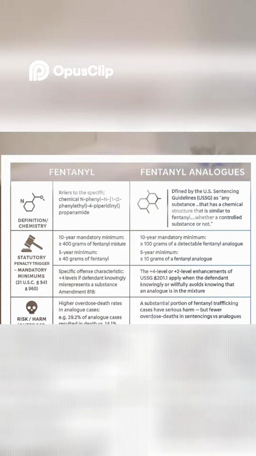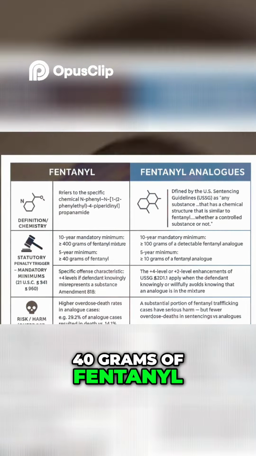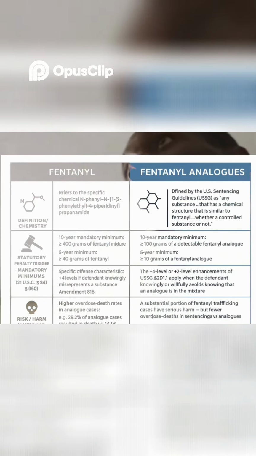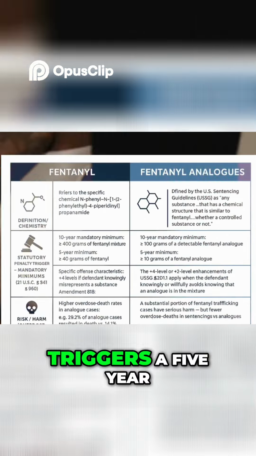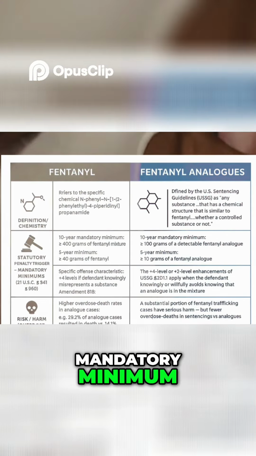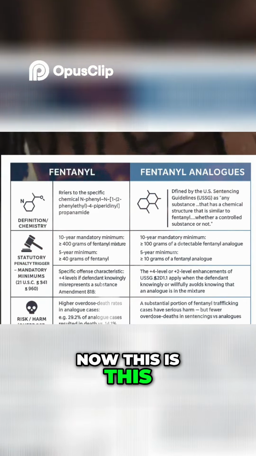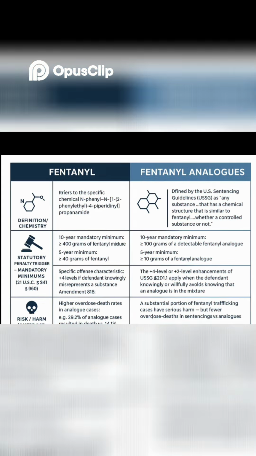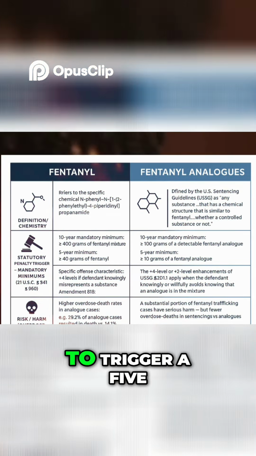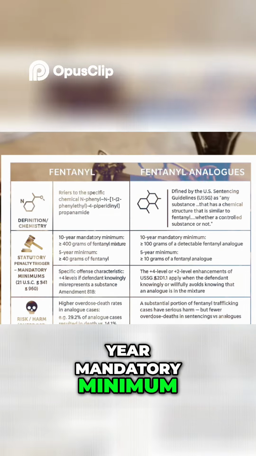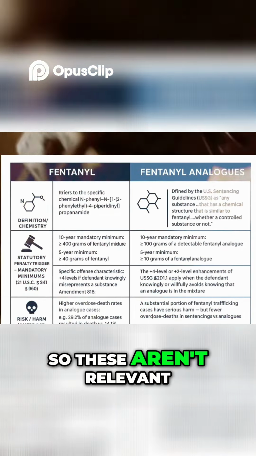Now, 40 grams of fentanyl triggers a 5-year mandatory minimum. Okay, now this would be 846, and for a fentanyl analog, it takes 10 grams to trigger a 5-year mandatory minimum. So they're well past that. So these aren't relevant to this case.